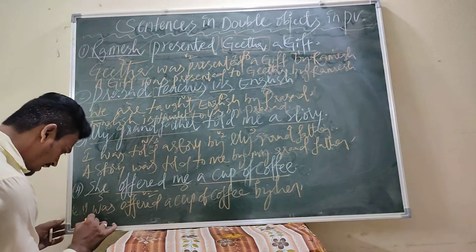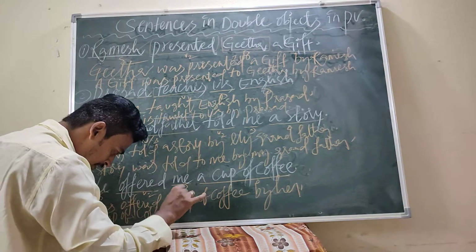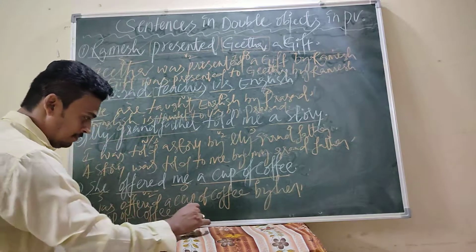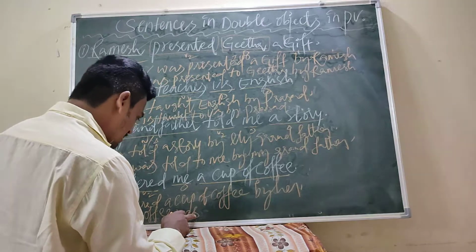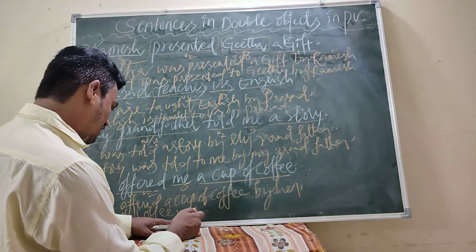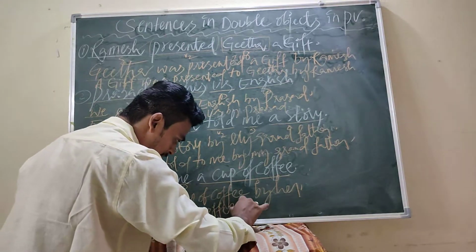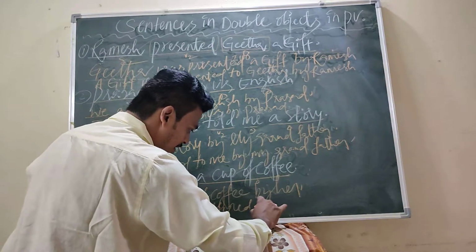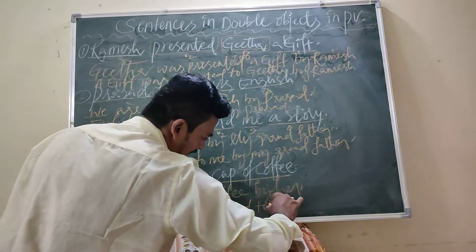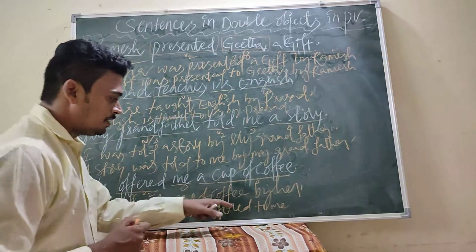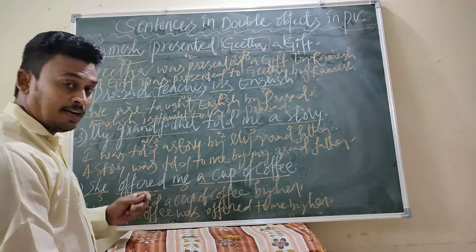Shall we go for the next one? A cup of coffee. A cup of coffee was, because we are writing the past tense, as offered is the verb given. A cup of coffee was offered. After the helping verb, V3. A cup of coffee was offered to me by her. So this is the second answer in passive voice.